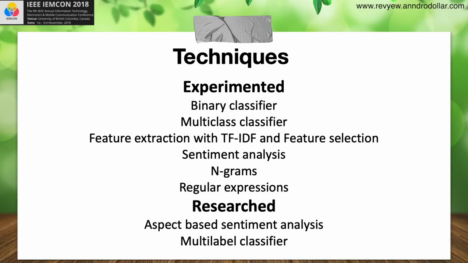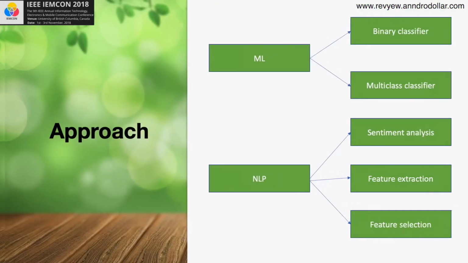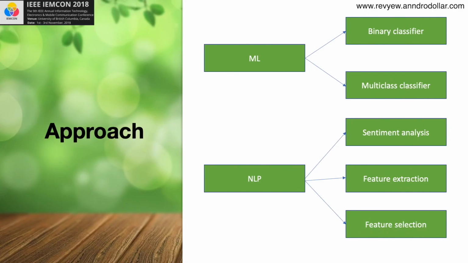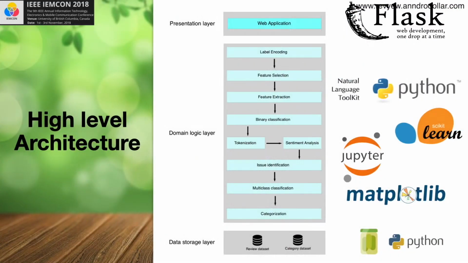As a computer science student, I did a lot of research before identifying a good solution for the problem that I identified. These are some of the techniques I looked at. I looked at binary, multi-class and multi-label classifiers, feature extraction using TF-IDF, sentiment analysis, n-grams, regular expressions, and apart from that I even researched on aspect-based sentiment analysis and multi-label classification. Finally, this is the approach that I came up with for my project, and I will be using a supervised machine learning approach to solve the problem that I identified.